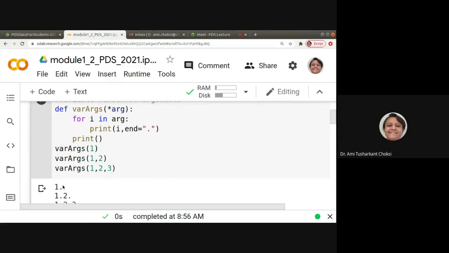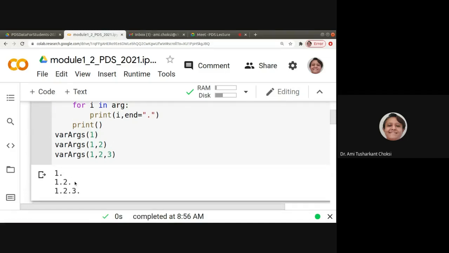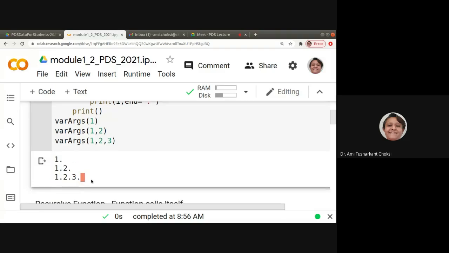With 1 argument, it considers 1. With 2 arguments, it prints 2. And for 3 arguments, it prints 3. Wow, that's great, isn't it?